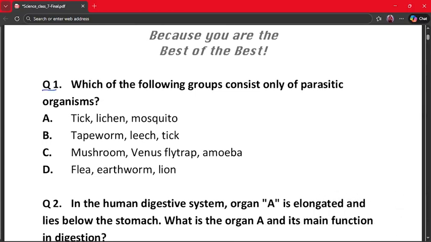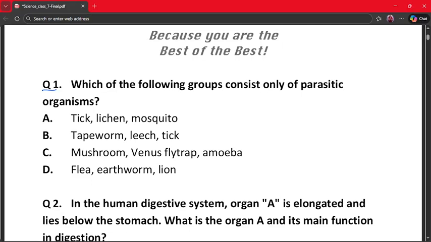Question number 1. Which of the following group consists of only parasitic organisms? A. Tick, lichen, mosquito. B. Tapeworm, leech and tick. C. Mushroom, Venus flytrap and amoeba. D. Flea, earthworm and lion.